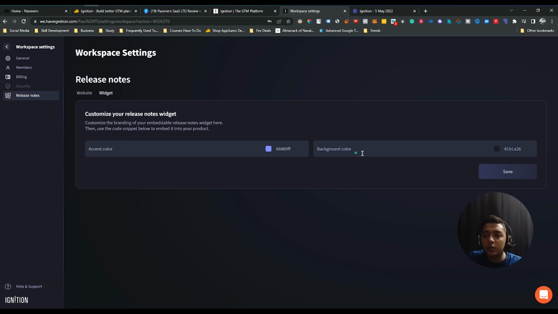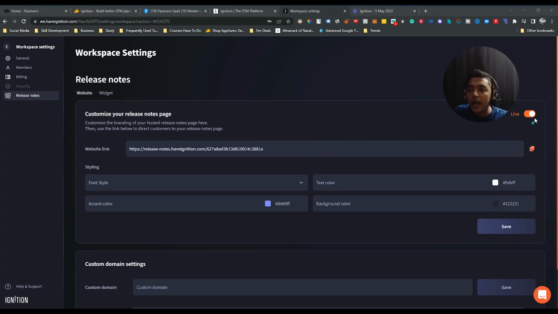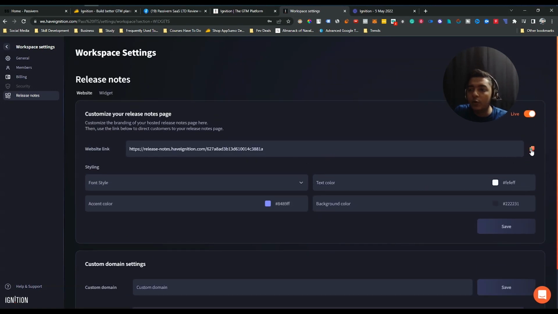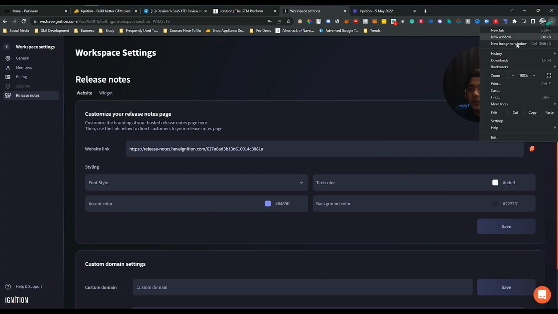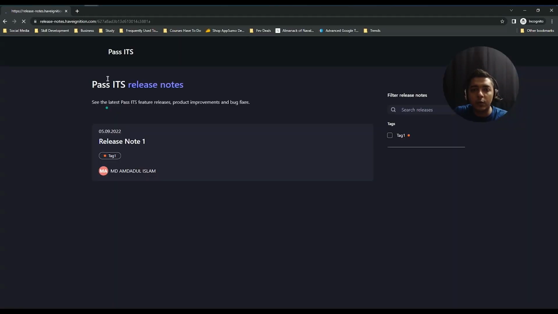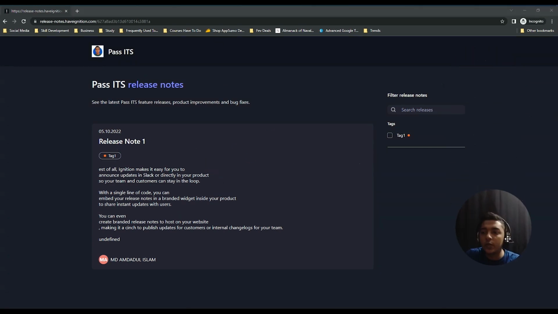Here you can add a widget, you can change the color from here. These are the only widgets they're offering right now, and it's live. See, I'm copying this link again, I'm saving everything from here, and then I'll try to open it again. Let me open it. Okay, now it's live. See, your page will be shown in this way publicly.